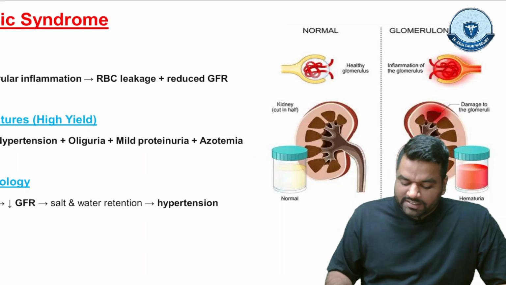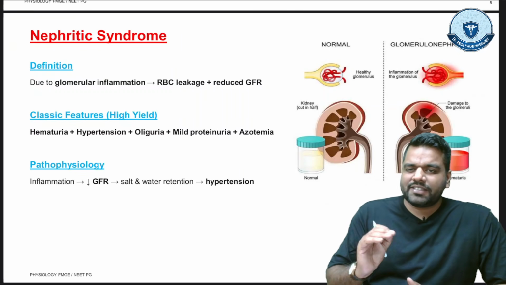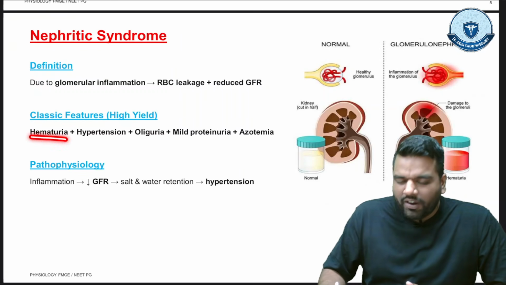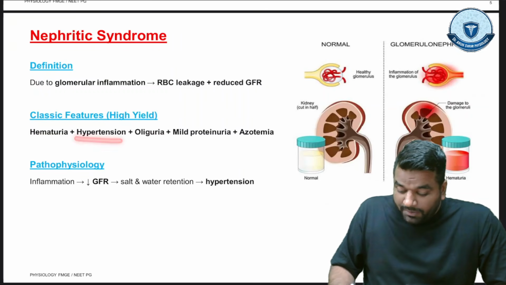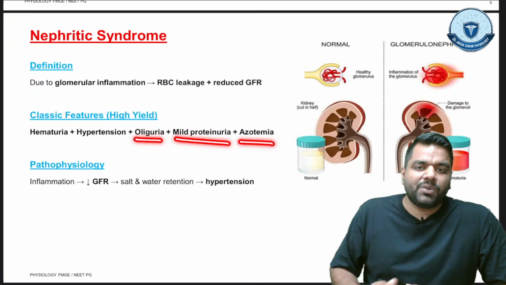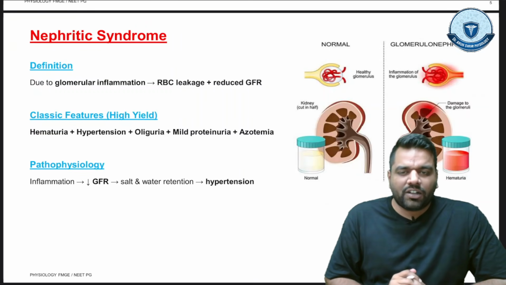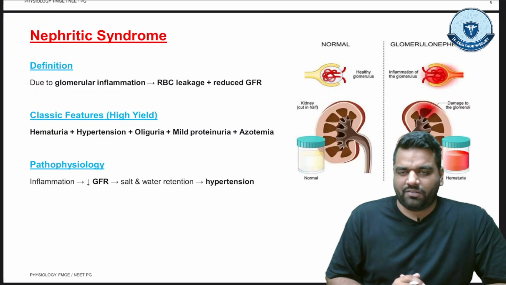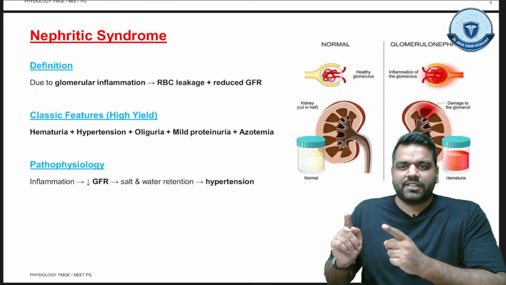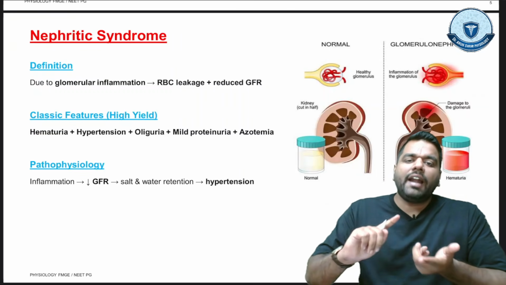Guys, what is the classical feature of the nephritic syndrome? There will be hematuria, very, very important part. There will be hypertension, oliguria, mild proteinuria, plus azotemia. What is the meaning of azotemia? When there is an accumulation of nitrogenous products like urea and creatinine in the blood, we call it azotemia, right? So the classical features of nephritic syndrome are hematuria, hypertension, oliguria and mild proteinuria.